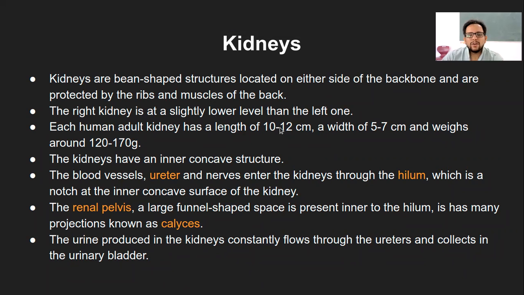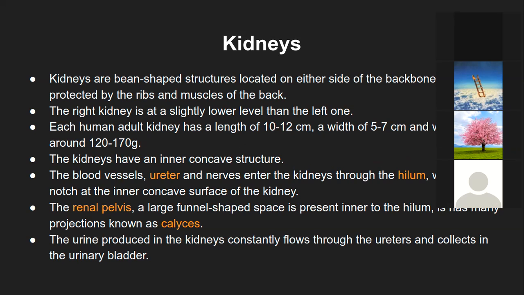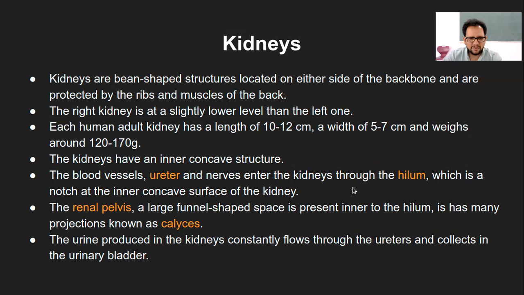Dimension wise, it is 10 to 12 centimeter in length, which is hardly large in terms of size. Width is 5 to 7 centimeter, and each kidney weighs around 150 grams approximately, right? That is like half a pav kg. So that's the approximate weight of the kidneys. Again, this also varies from person to person: how much water they drink, how much blood content, how much urea deposition, and all of those factors. So these are the dimensions of the kidney.